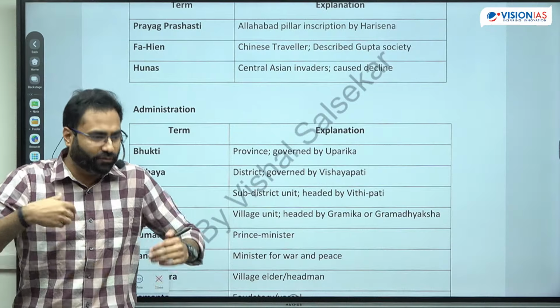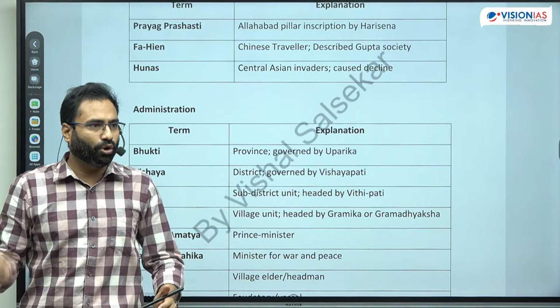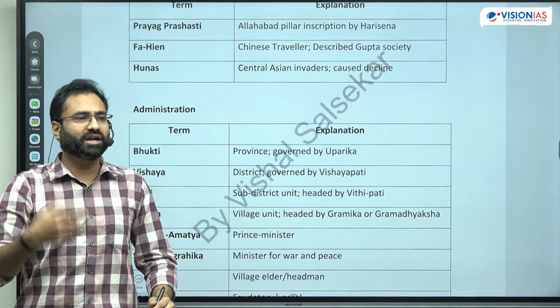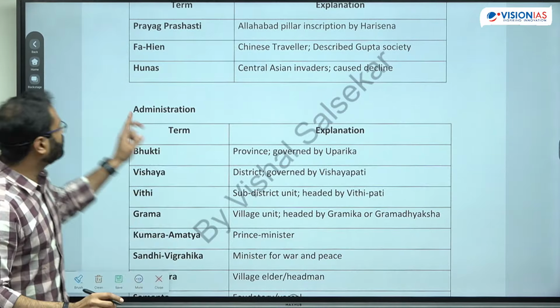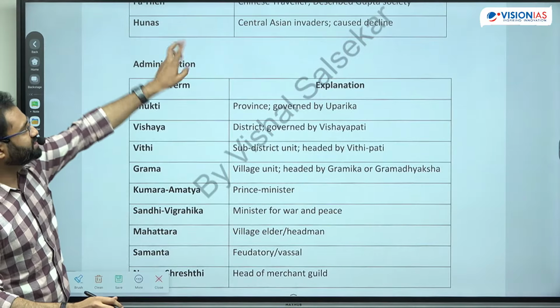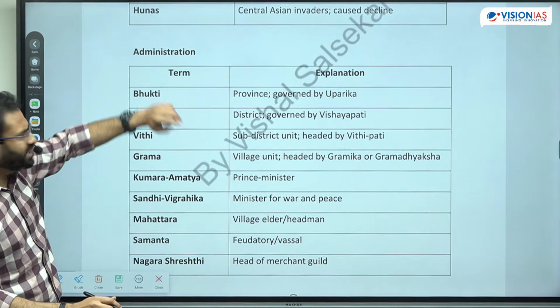So what they were doing, a lot of generous activities, और उससे वो अपना status बढ़ा रहे हैं. So what they are doing, they are getting assimilated in the society. ठीक है? So that was the term used. And Huns were the Central Asian invaders. और गुप्त के डिक्लाइन का एक कारण भी बनते हैं.